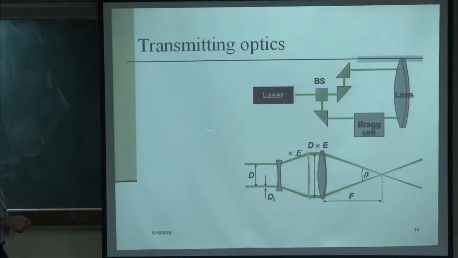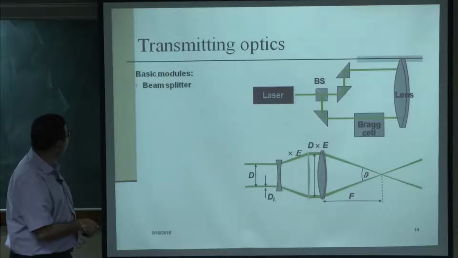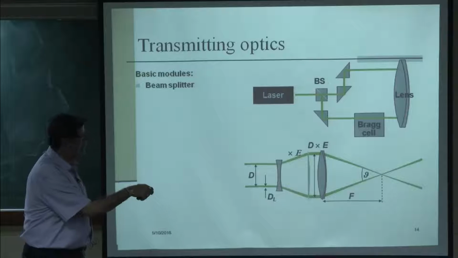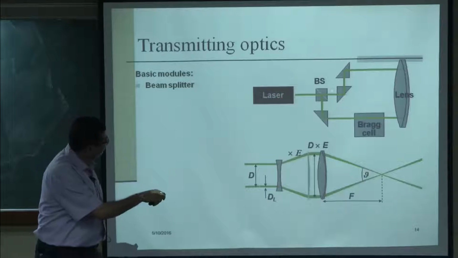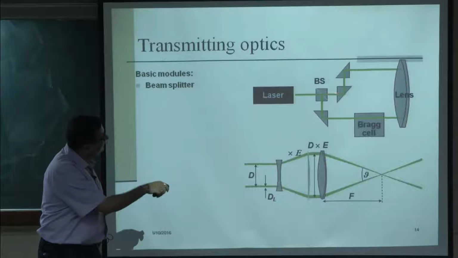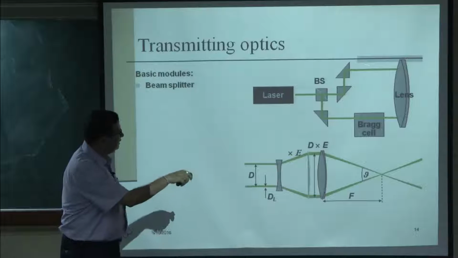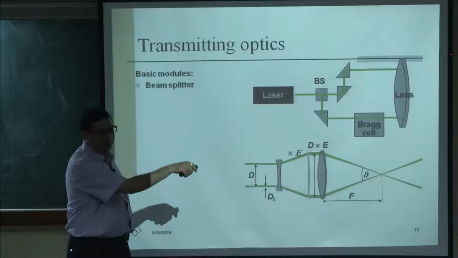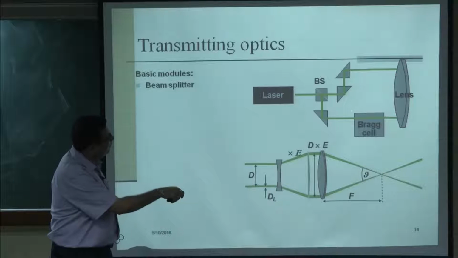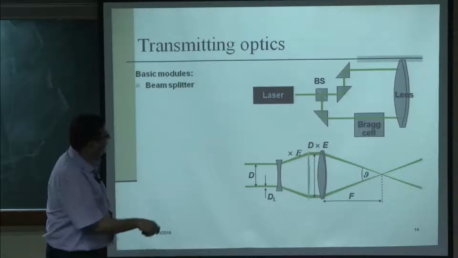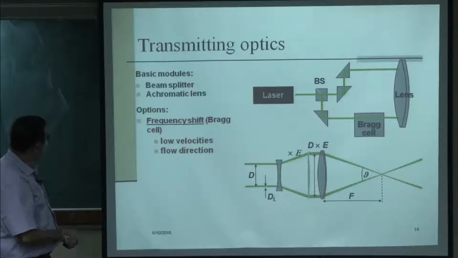Now, this is the transmitting optics. The laser beam is coming as a single beam. The basic modules of the transmitting optics, first of all, is a beam splitter, BS, which is nothing but two prisms attached to each other. The laser coming here gets split at the interface into two beams, one goes straight, and there are some mirrors to turn it here and there and take it to this focusing lens. The other beam is taken through a component called a Bragg cell and then it is passed through the lens. So, what does the Bragg cell do?